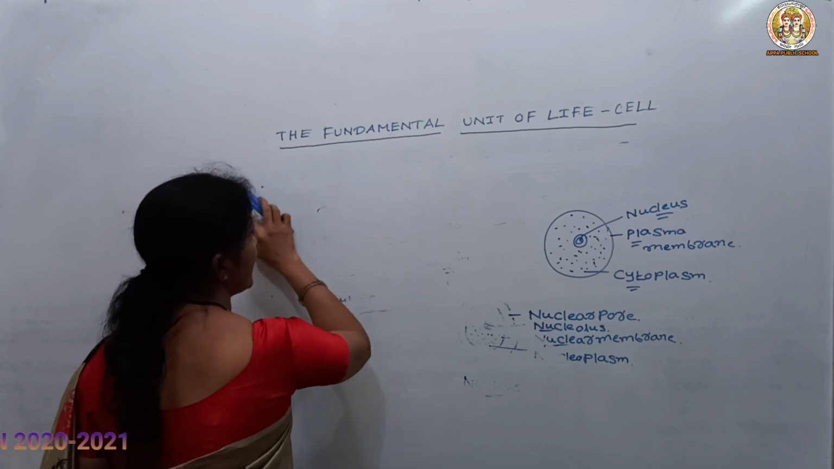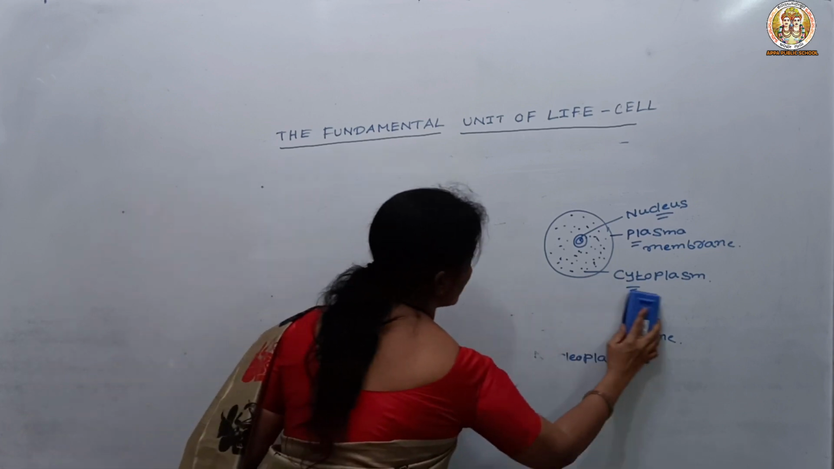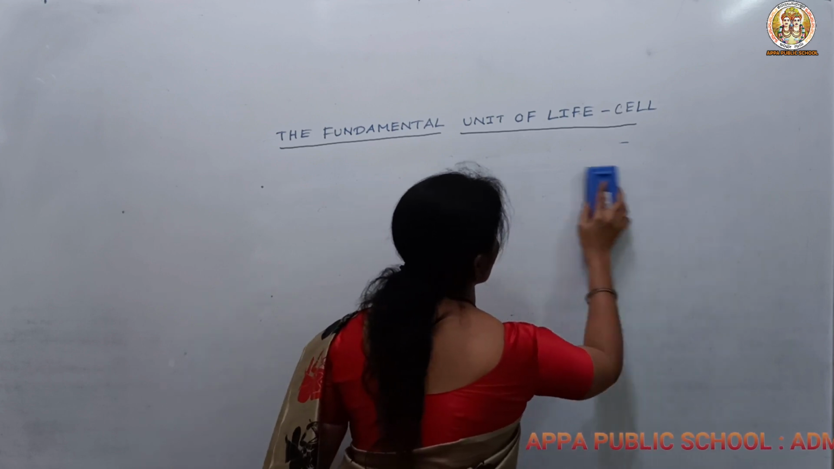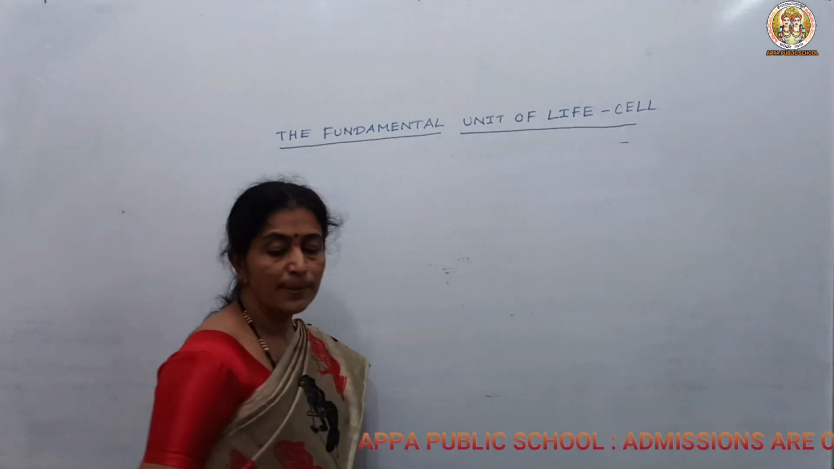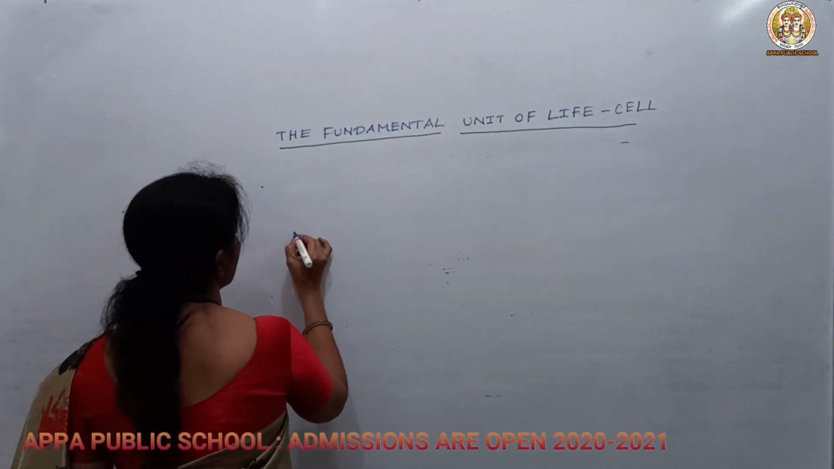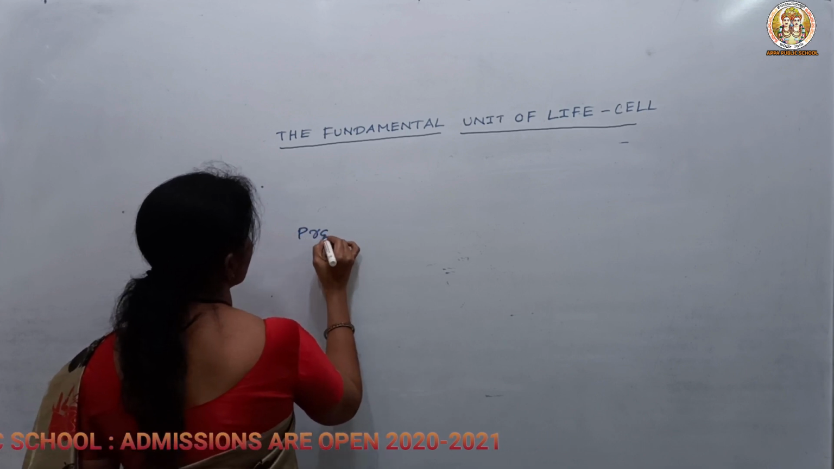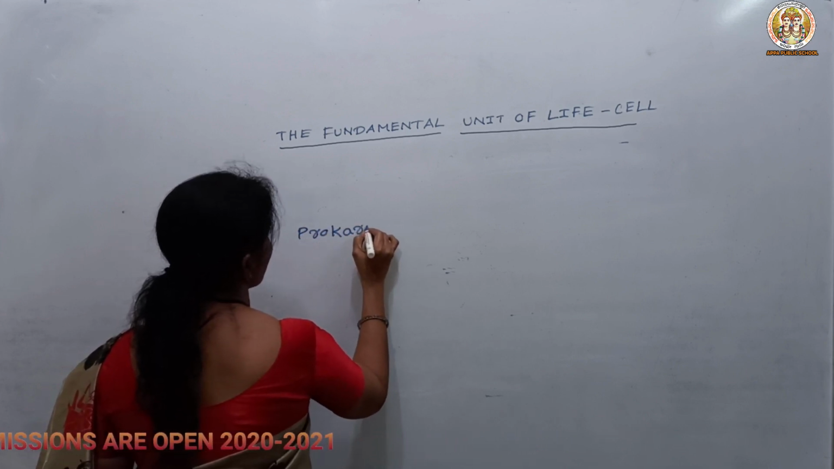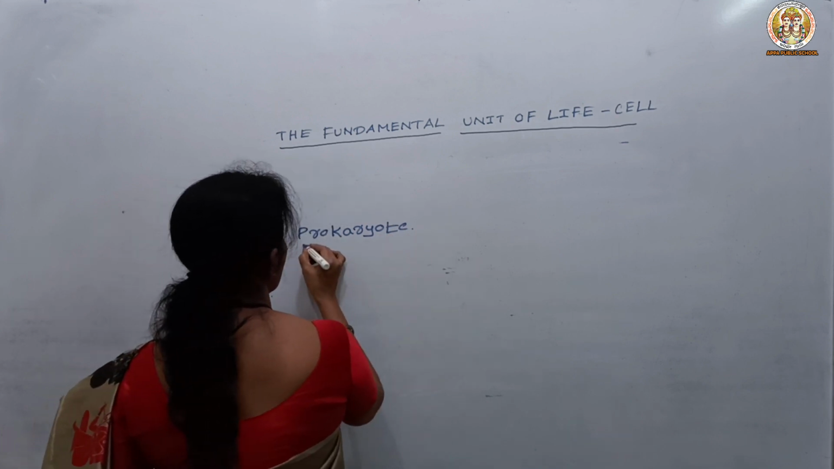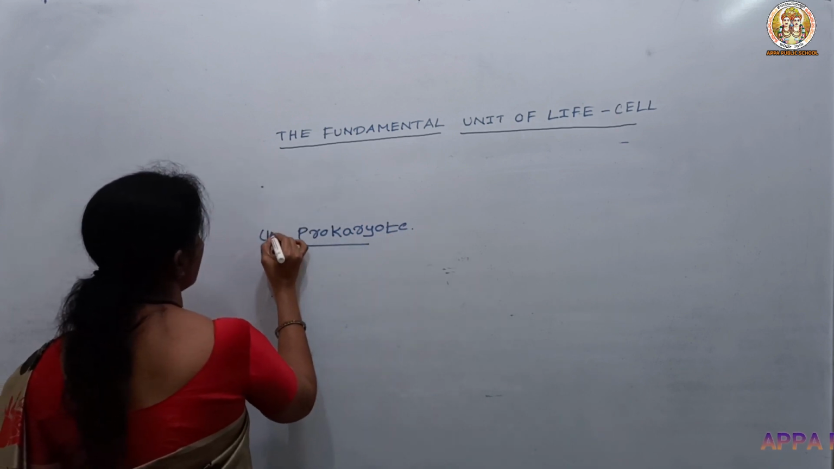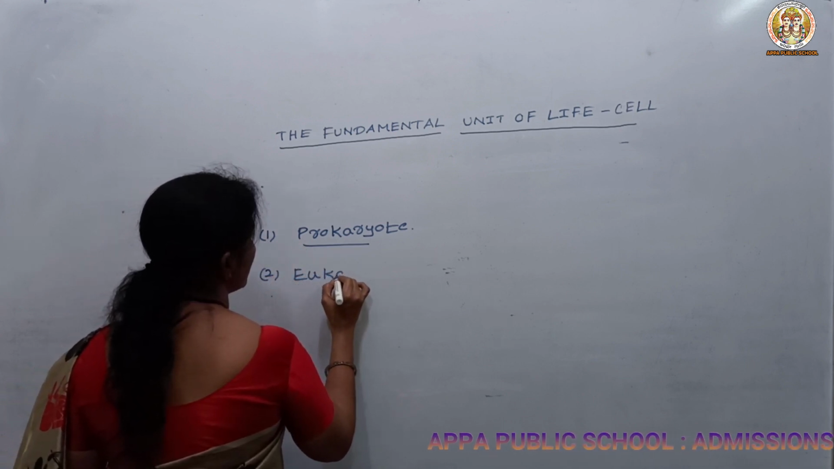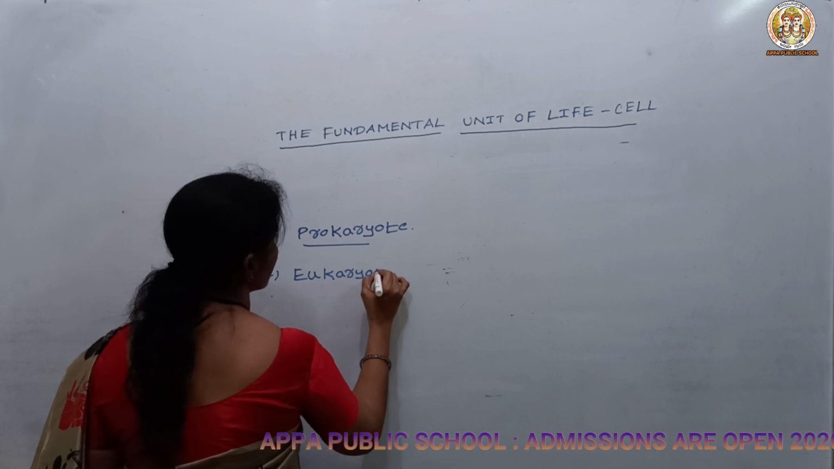Next, let us know how cells are divided depending upon the nucleus. Depending upon the type of nucleus, they are prokaryote and eukaryote. What is meant by prokaryote? They are divided into prokaryote, the first one, and eukaryote, the second one. So let us know about them.